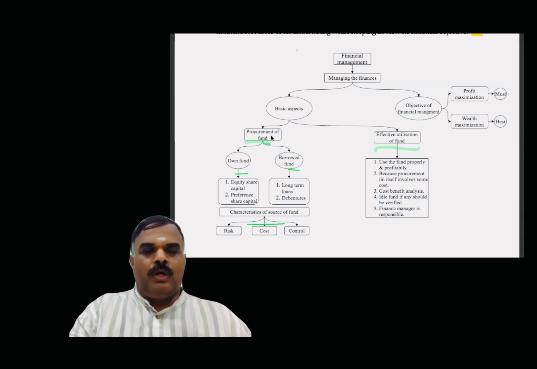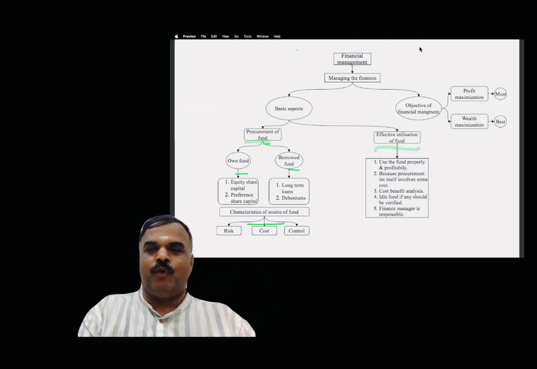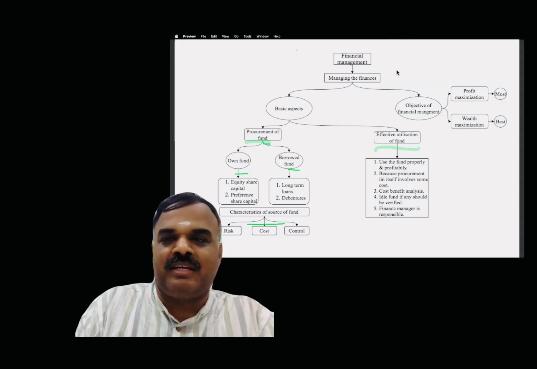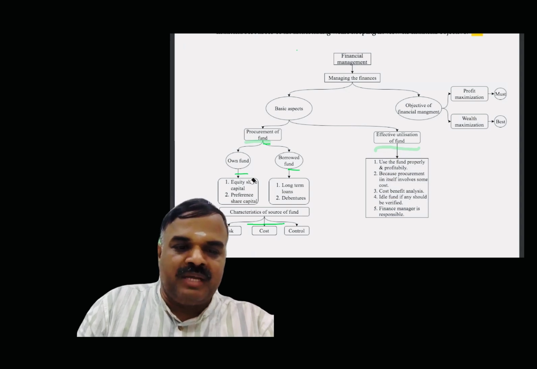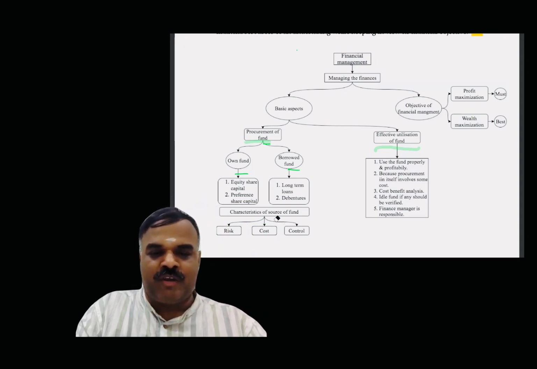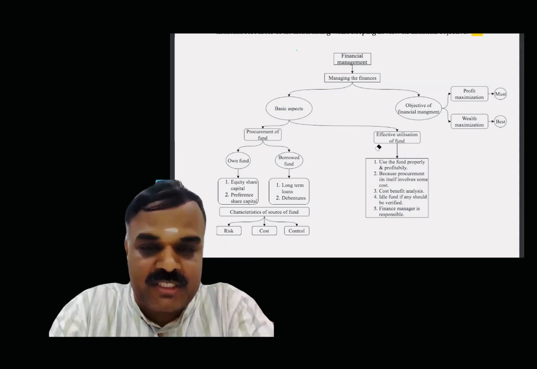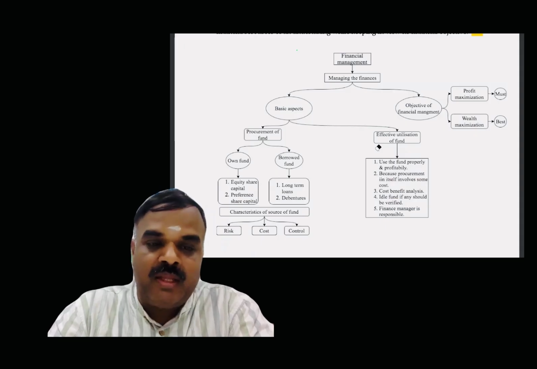So, procurement and effective utilization of fund. Procurement either by way of own fund or borrowed fund. Before you procure, you have to analyze the characteristics of source of fund. What are the characters? Risk, cost, and control. High risk with respect to risk of repayment. High risk goes to which fund? Borrowed fund. Borrowed fund is riskier than own fund based on repayment. Because in case of own fund, there is no question of repayment, whereas in borrowed fund, at any given point of time, you have to repay.